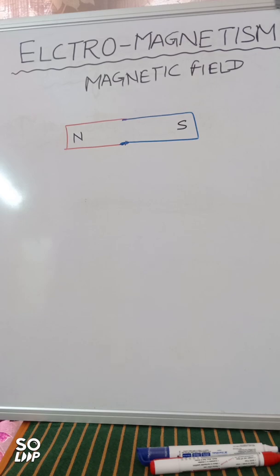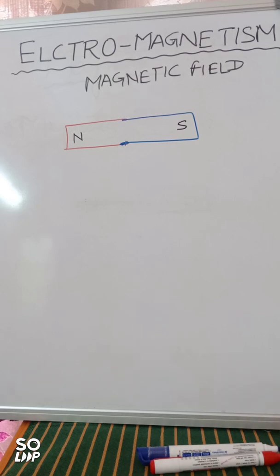So what about a magnetic field line? A magnetic field line is a continuous curve in a magnetic field such that the tangent at any point of it gives you the direction of the magnetic field at that point. So let's discuss the properties of magnetic field lines.